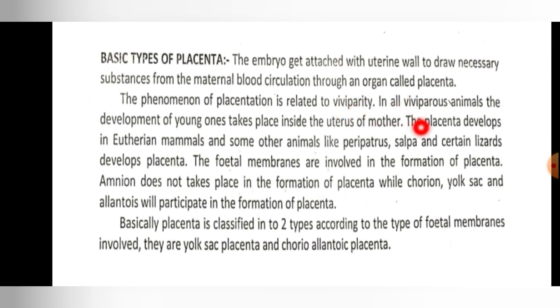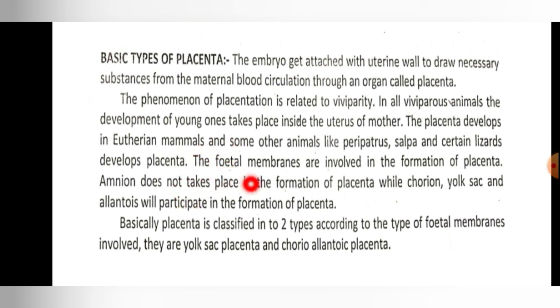In all viviparous animals, that is, those that give birth to young ones, the development of young ones takes place inside the uterus of the mother. The placenta develops in uterine mammals, and some other animals like Peripatus, Salpa, and certain lizards also develop a placenta.